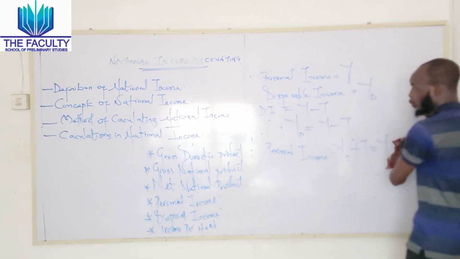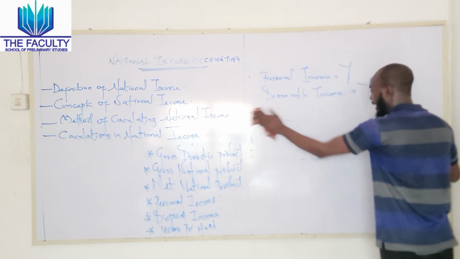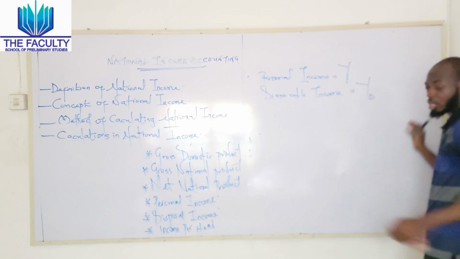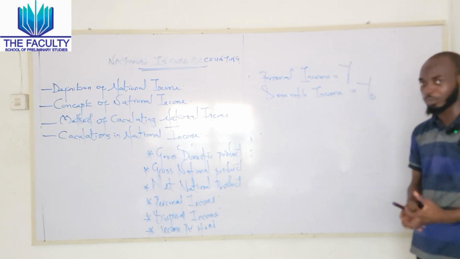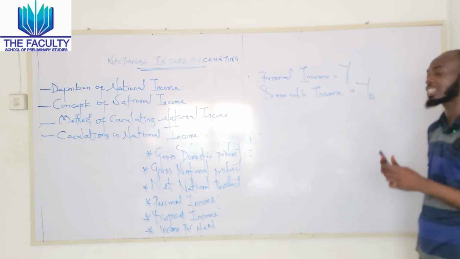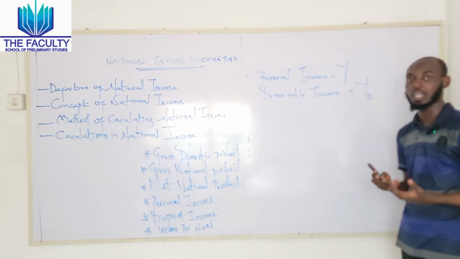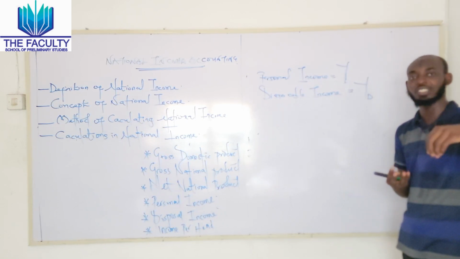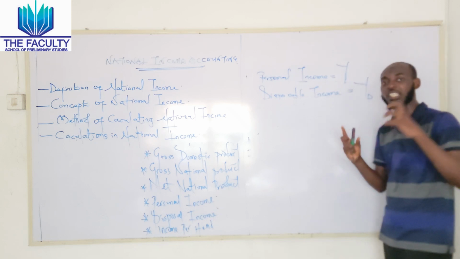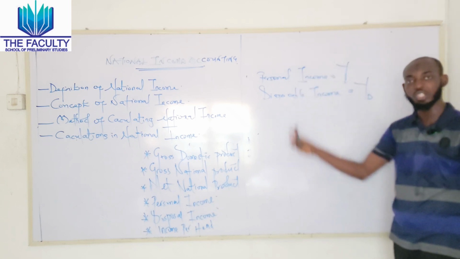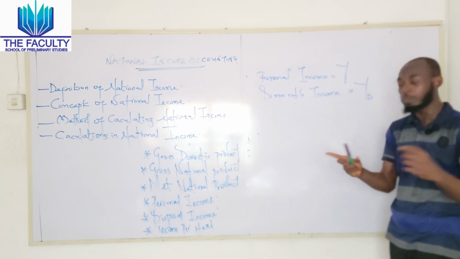the last one, which is regarded as income per head. Now, the income per head is useful in terms of distributing the economic resources. Let's take, for instance, a government wants to plan and know the income generated or received by each individual that falls within the category of labor force.